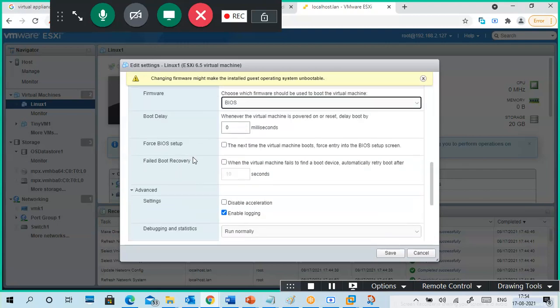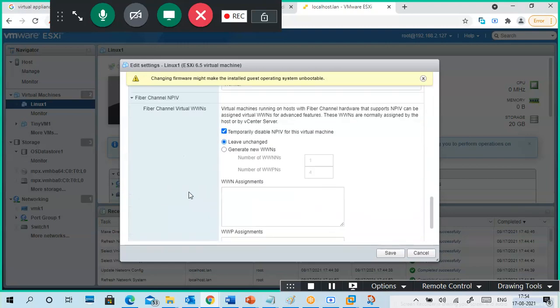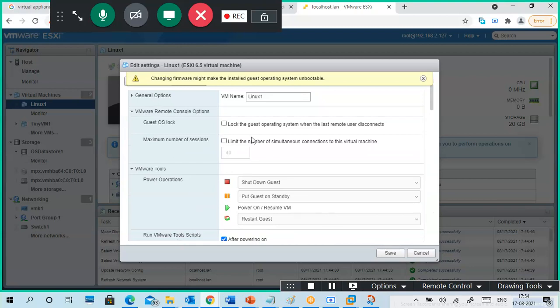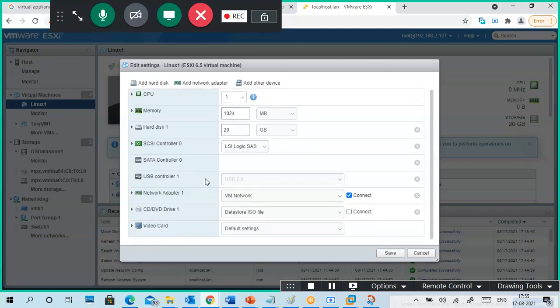Okay, it works with the BIOS only, that one. Okay, this is a Fibre Channel related one, so we don't need that many options. But I want to change something. What do I want to change?